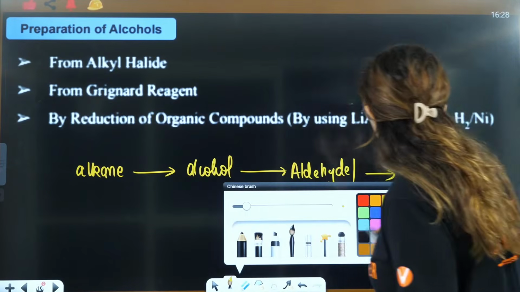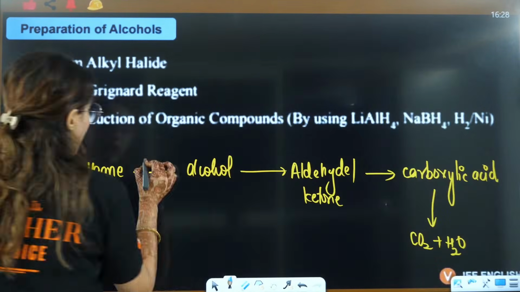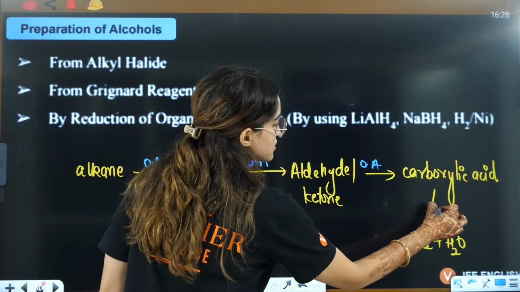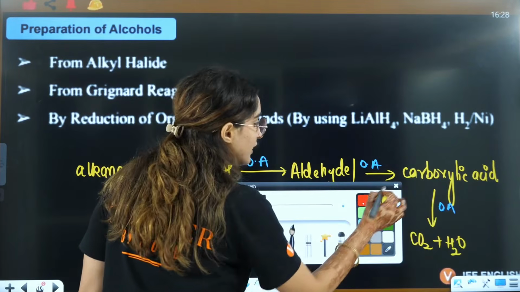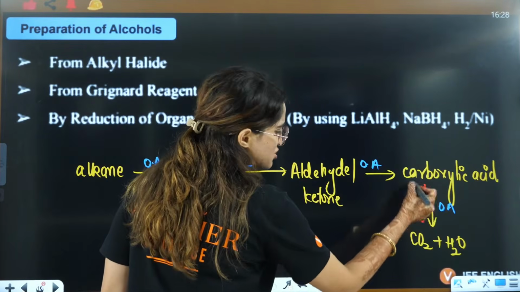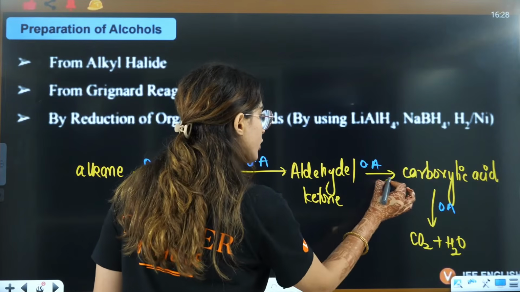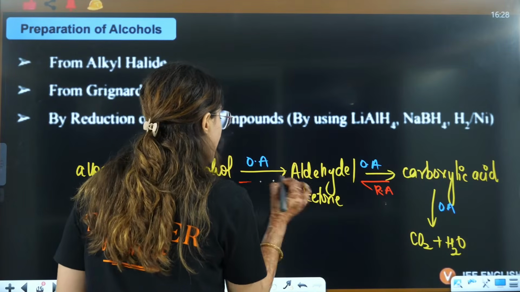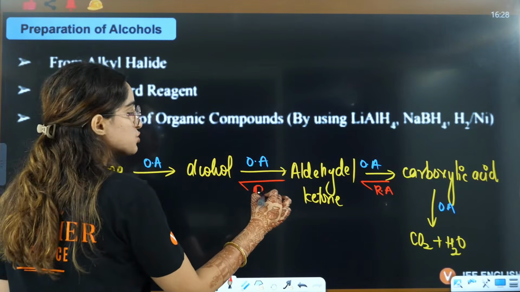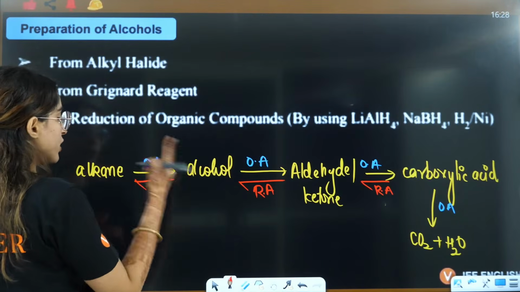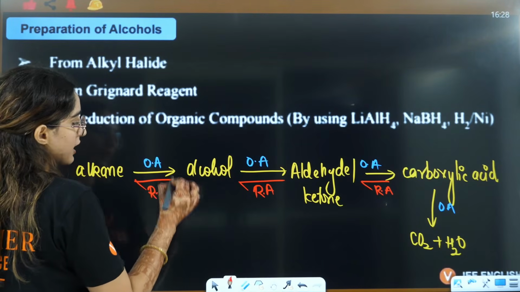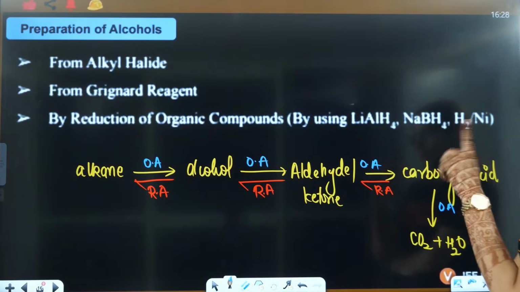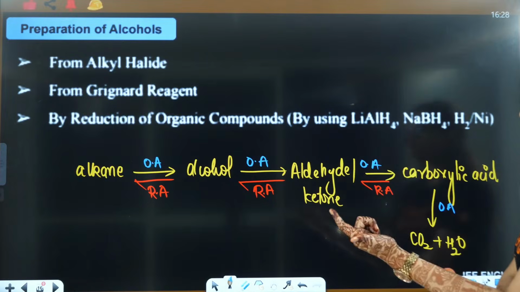Now in the forward direction we are using oxidizing agents. In the backward direction, if I want to convert carboxylic acid to aldehyde, I will use a reducing agent. Aldehyde or ketone to alcohol, I will use a reducing agent. If I want to convert alcohol to alkane, I will use a reducing agent. So can you see one thing? Alcohol can be formed by two things.